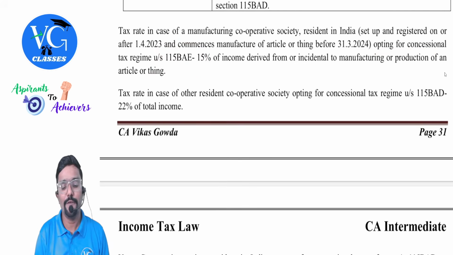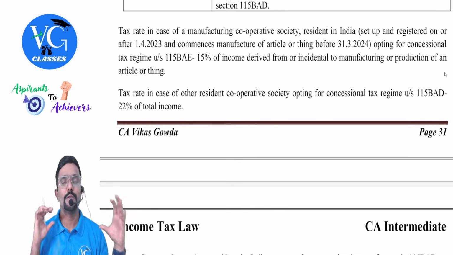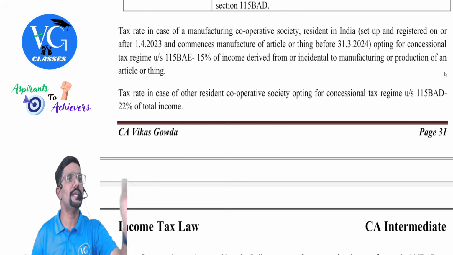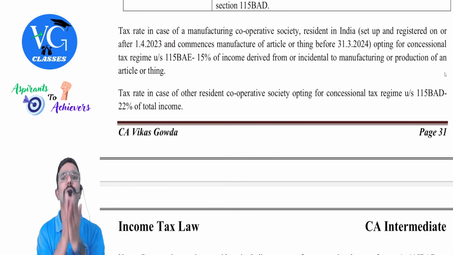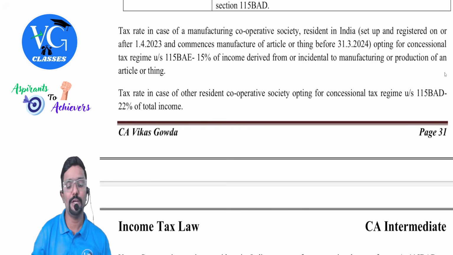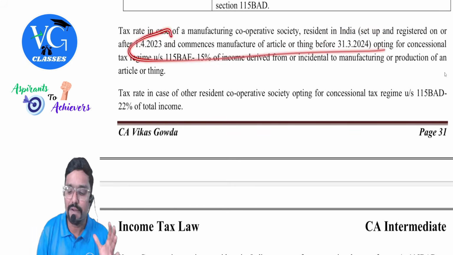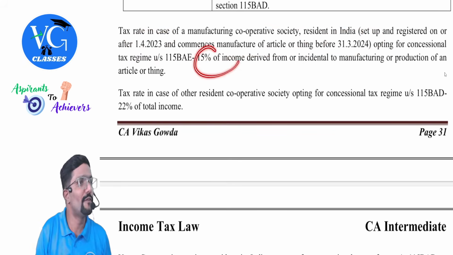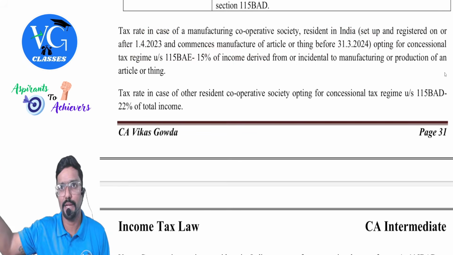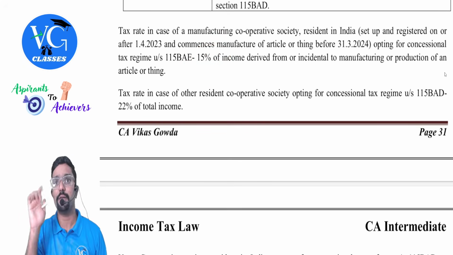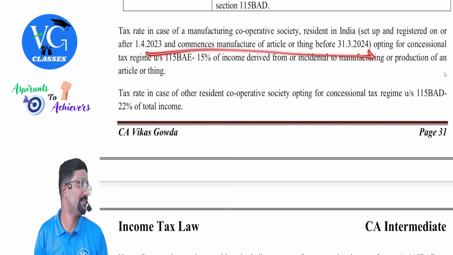What is the tax rate for them? 15% of the income derived from or incidental to manufacturing or production of an article or thing, guys. So please be careful. This optional scheme is available for whom? Only a resident cooperative society engaged in manufacturing, which has set up and started manufacturing between 1st April 2023 and 31st March 2024. But if you have satisfied this, then even today, the tax rate is 15%. It means you are still in operations. Clear? Yes, please be careful. Sir, was the rate only for 1 year? No. The rate will continue at 15%, but you should have started your business within this period.